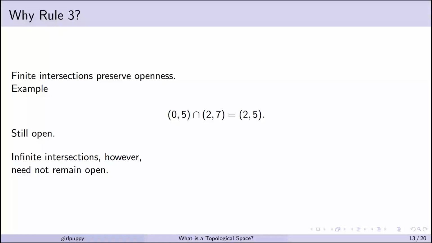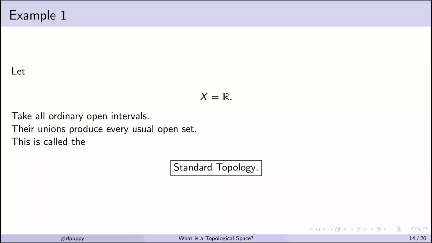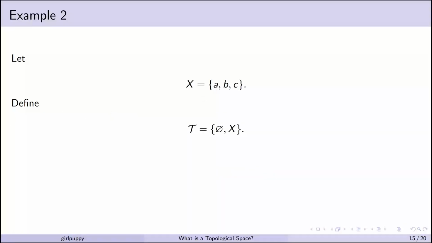Infinite intersections, however, need not remain open. Let X equal the set of real numbers. Take all ordinary open intervals. Their unions produce every usual open set. This is called the standard topology.